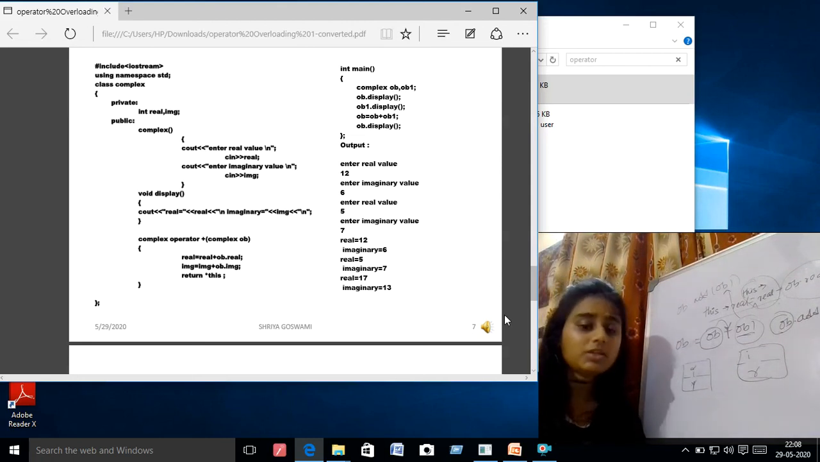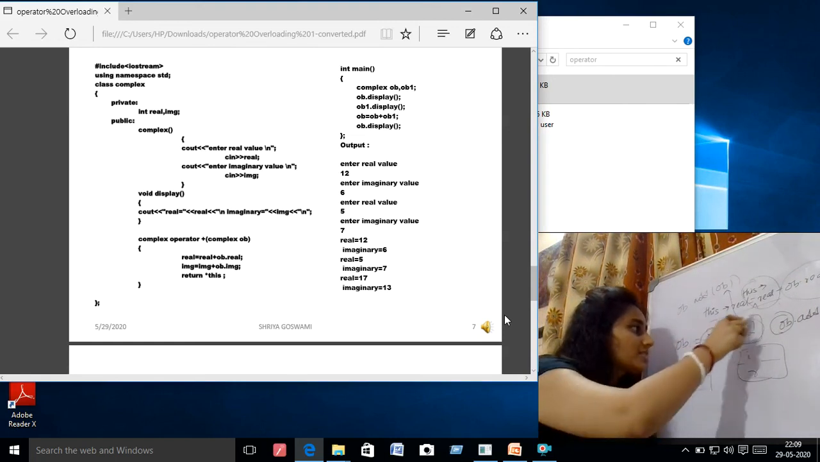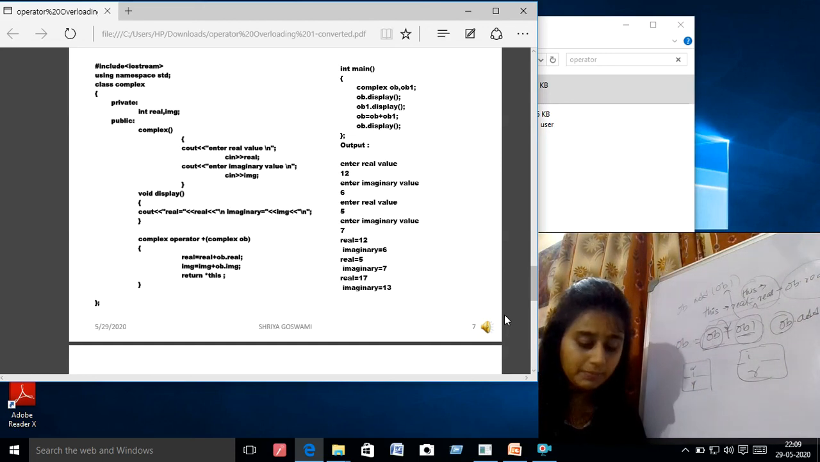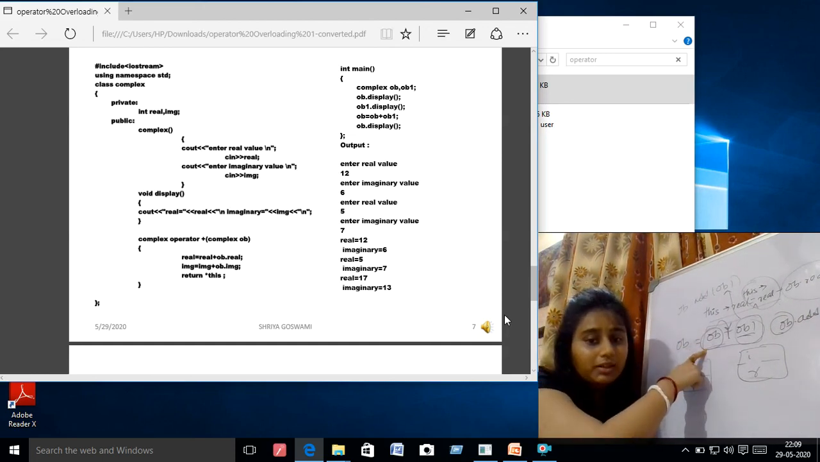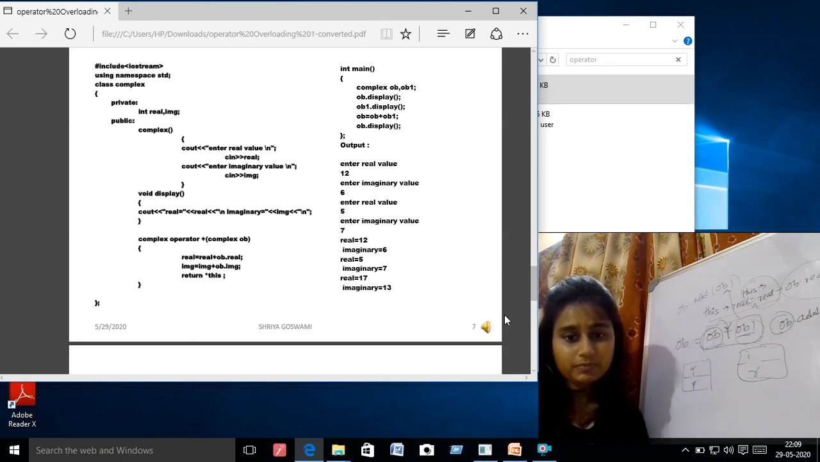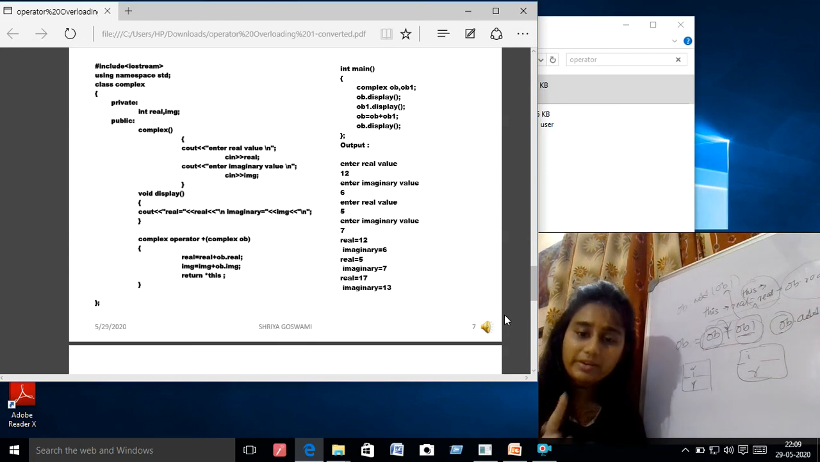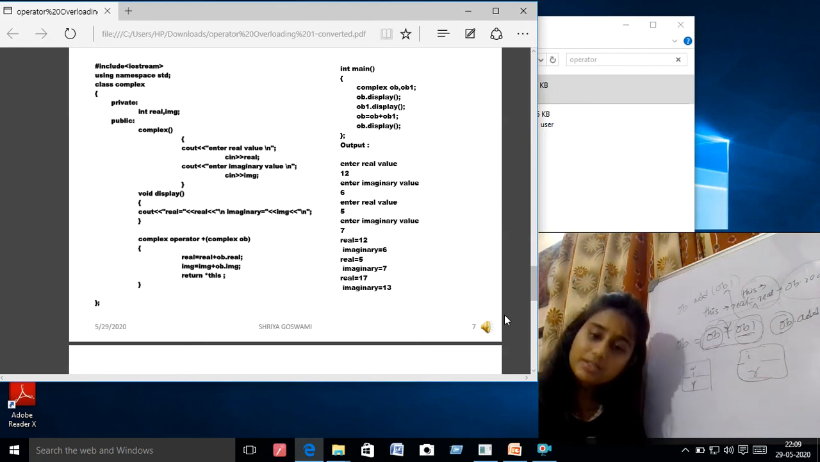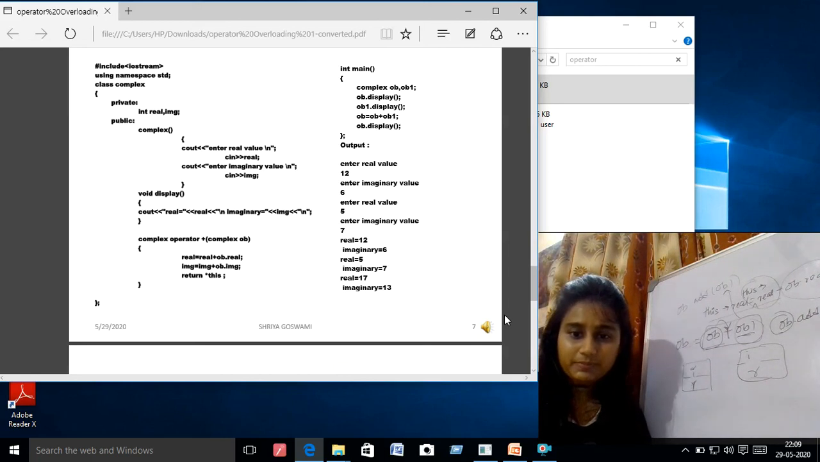Now I have a question: why are we passing one argument here? Because when this statement is written, the left hand side operand is implicitly passed. So you need one more, because this is a binary operator and the binary operator will remain binary. It will not be unary. If it is a unary operator and it is a member function, no need to pass any argument. But if it is a binary operator, we need to pass one argument.